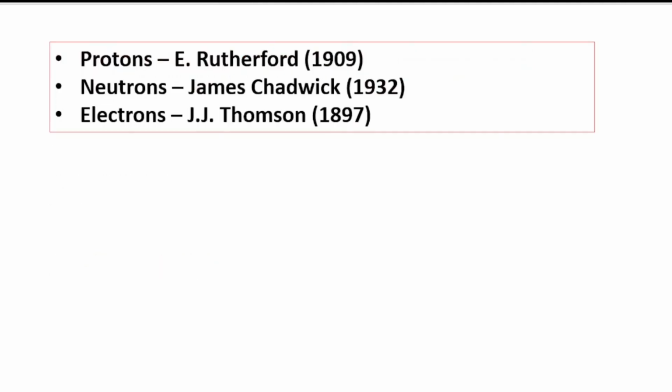And here I mentioned all of them, that is protons, neutrons and electrons. इनकी discovery किसने की थी? So first देखिए, protons was discovered by Rutherford in the year 1909. Neutrons discovered by James Chadwick in the year 1932, and electrons discovered by J.J. Thomson in the year 1897. The year is not that much important, but आपको ये याद रखना है इनके जो है डिस्कवरर के नेम, राइट?